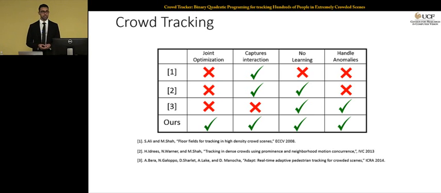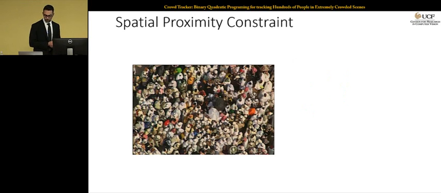What we want to do here is to have a method which has a joint optimization, because that's very important. We want to be able to capture interaction. We want to have a method that doesn't require learning, and we want to be able to handle anomalies too. We consider a set of constraints in our formulation. The first one is the spatial proximity constraint.